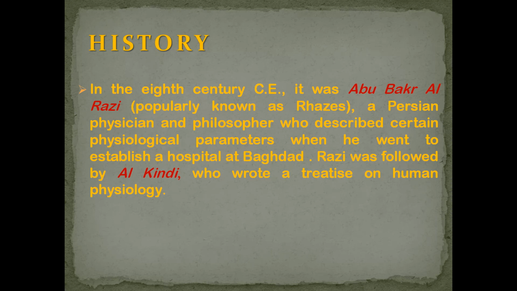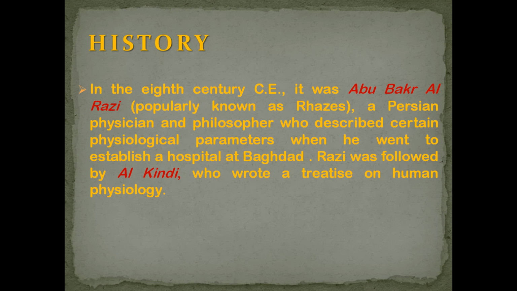Al-Kindi was the first person who wrote the first medical book, which was quite related to Greek physiology.